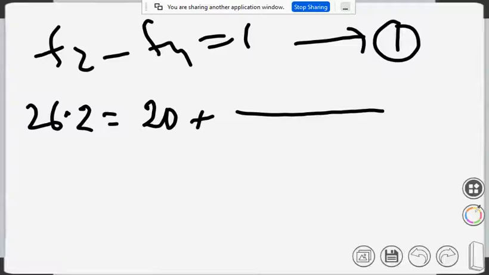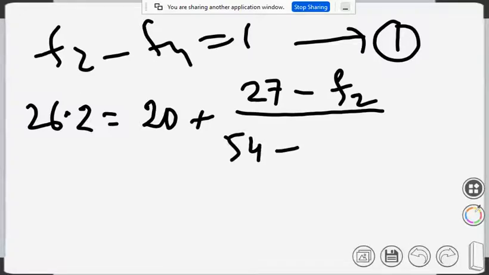What is the frequency of the modal class? 27. The frequency of the class previous to the modal class is F2. Then 2 into 27 is 54, minus F2, minus F4, into 10, right?